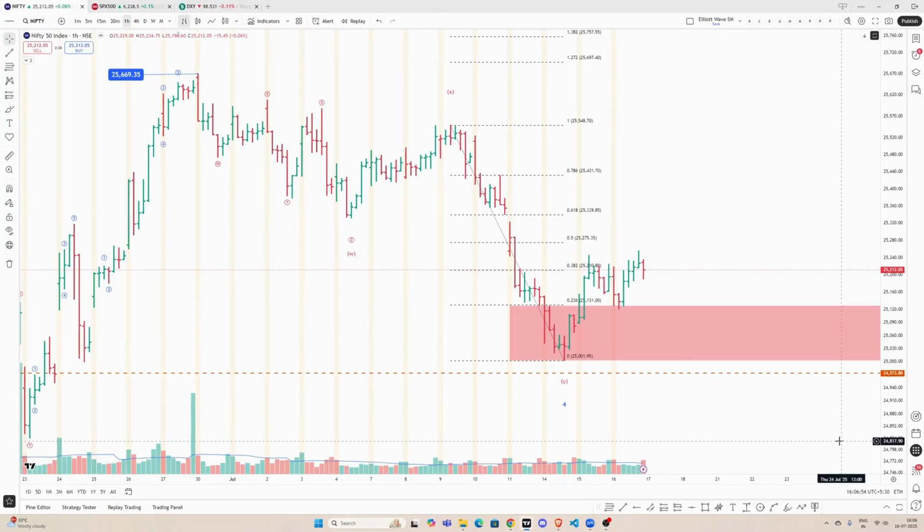Hello everyone, Namaskar. As per our discussion yesterday, the expectation was that this move could be fourth and then we might see fifth. And that is what has happened today. And now we can see a clear impulse 1, 2, 3, 4, 5. There is no overlap between 1 and 4. And now with this red candle, we might be seeing a retracement of this 5 wave move on the upside.